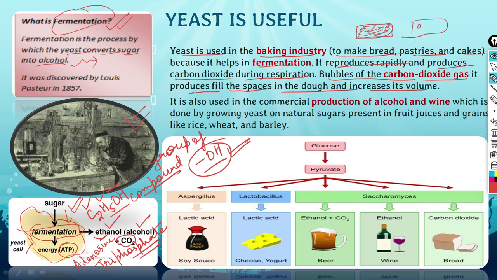When this CO2 gas escaped into the environment, what was left behind? There were some holes, and because of these holes, the bread became very spongy in nature. From then onwards, and even now, when we make bread, pastries or cakes, we can use yeast cells because of this property.